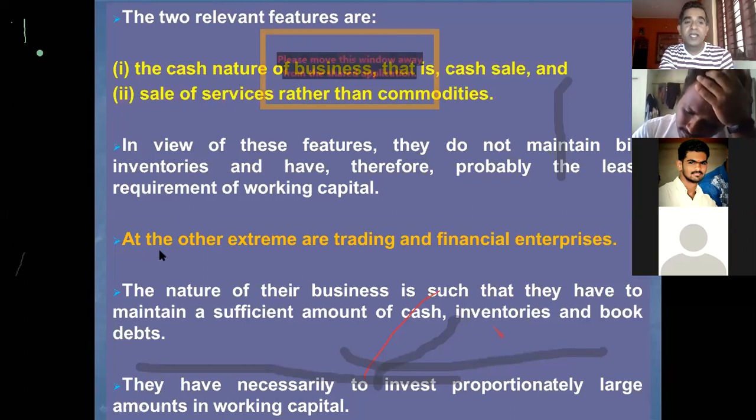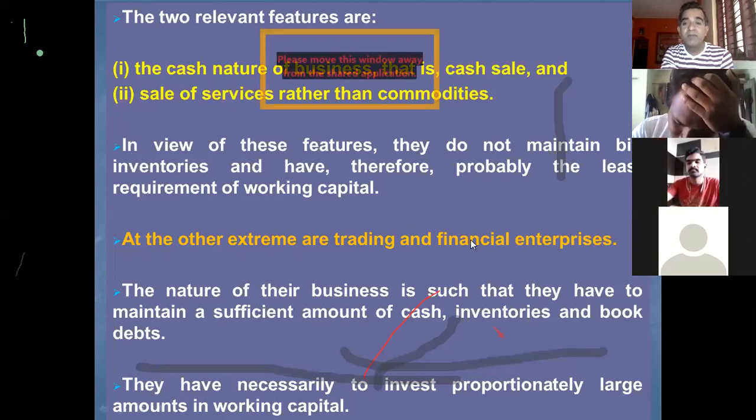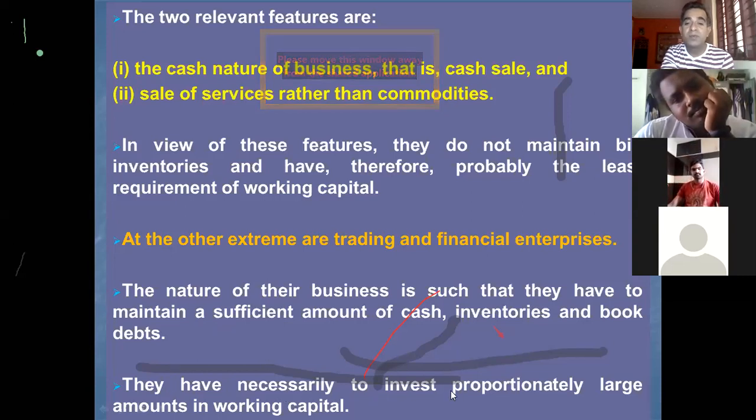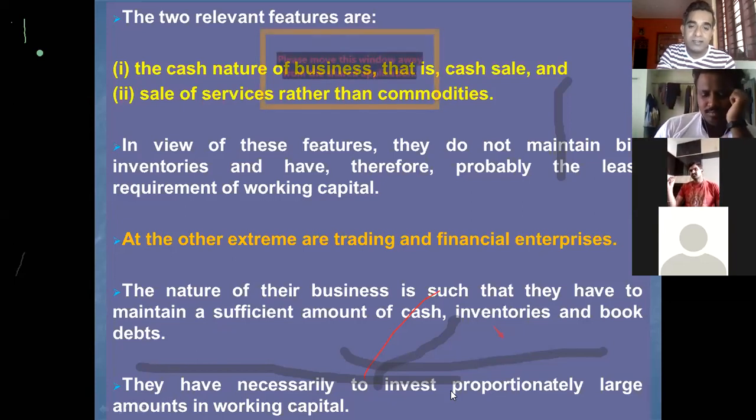Then the second category, at the other extreme, are trading and financial enterprises. The nature of their business is such that they have to maintain a sufficient amount of cash, inventories, and book debts. Book debts are nothing but debtors. When the goods are sold on credit basis, credit debtors or book debts arise. So these companies have to necessarily invest proportionately large amounts in working capital to finance inventories and debtors.